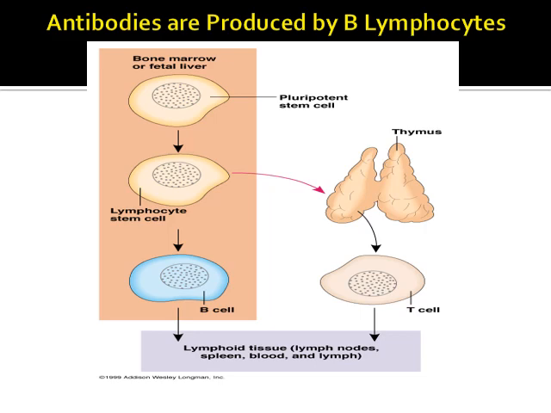So B represents the bone marrow or fetal liver. So bursa of Fabricius from the birds, which is similar to the bone marrow in the human body.